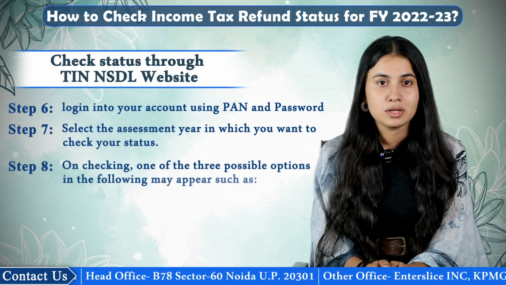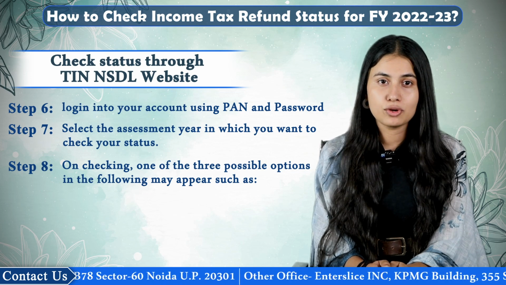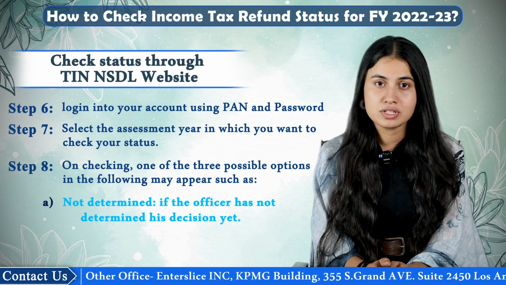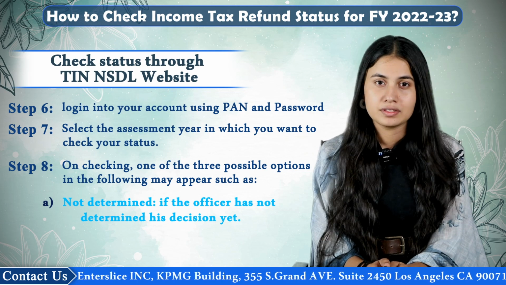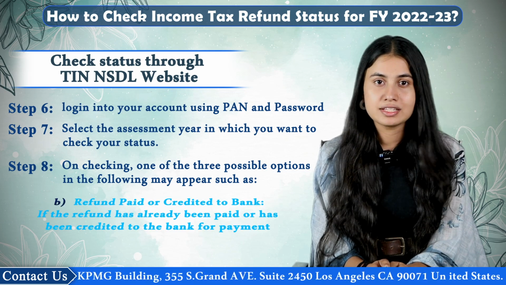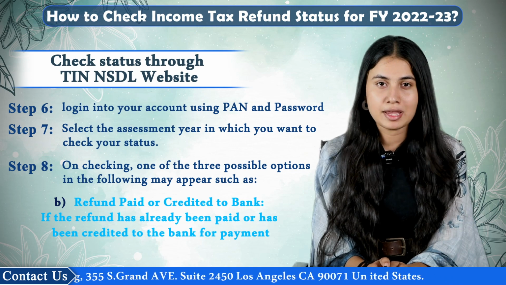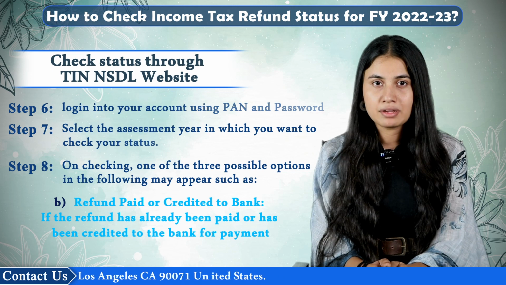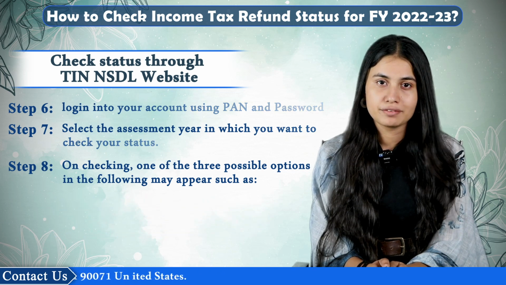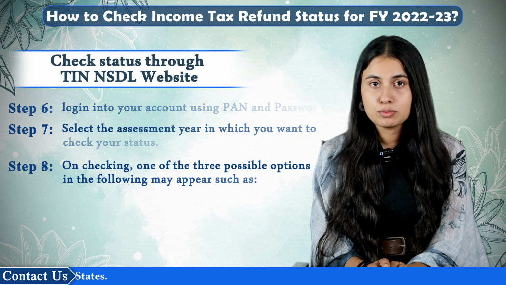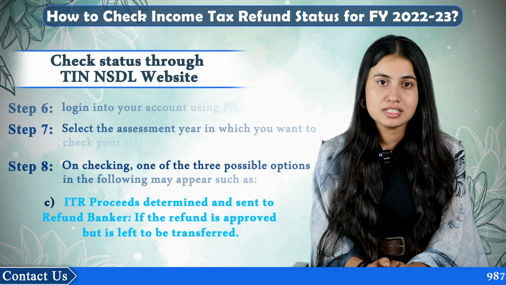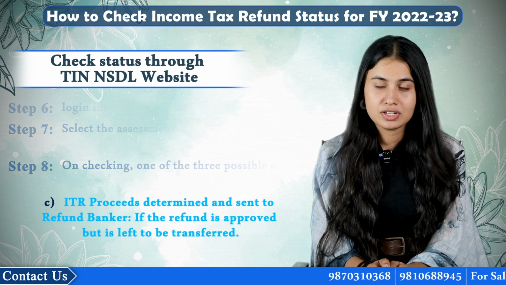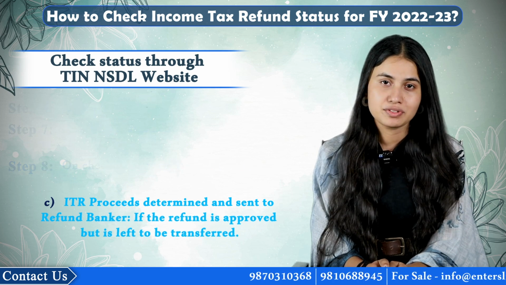On checking, one of the 3 possible options may appear, such as Not Determined. This will appear if the officer has not determined his decision yet. The next option that can appear is Refund Paid or Credited to Bank. If the refund has already been paid or has been credited to the bank for payment, then this option will appear. Next, the final option that would appear is ITR Processed, Determined and Sent to Refund Banker. This will appear if the refund is approved but is left to be transferred.